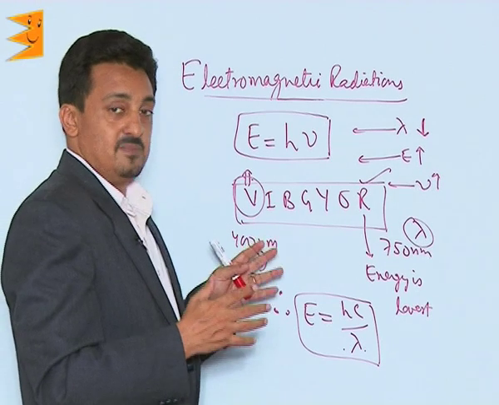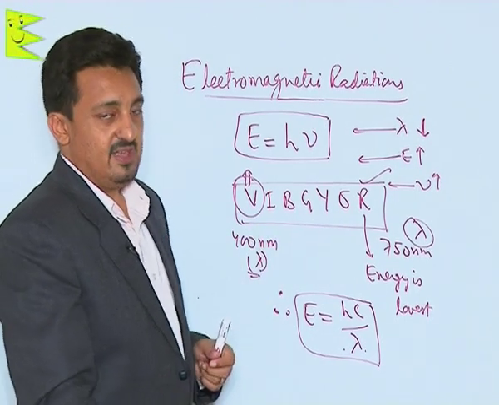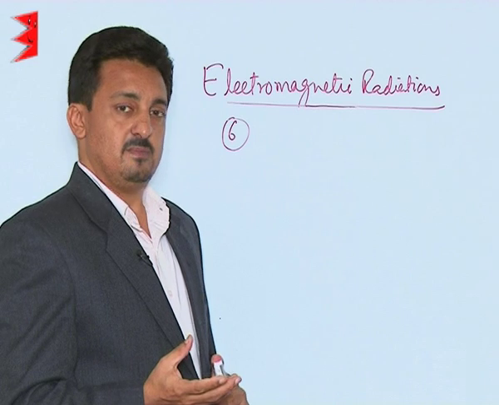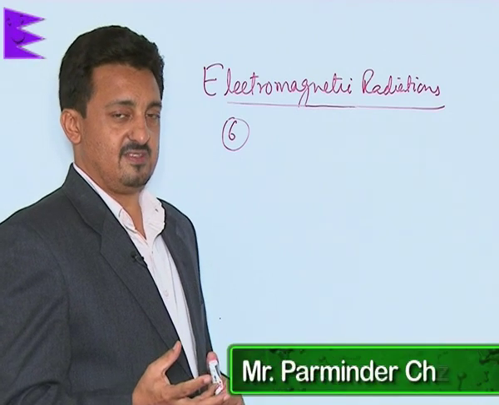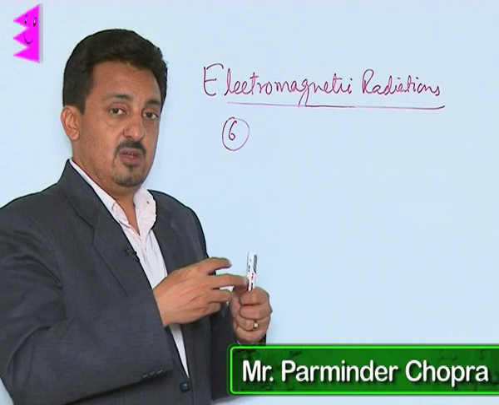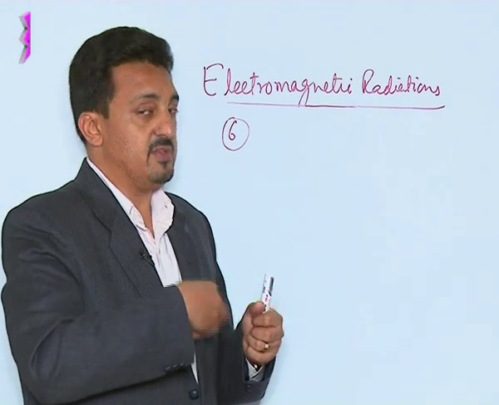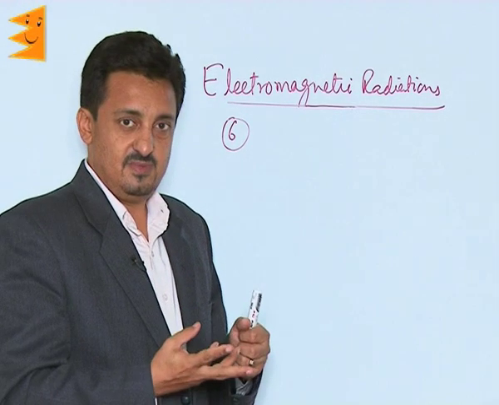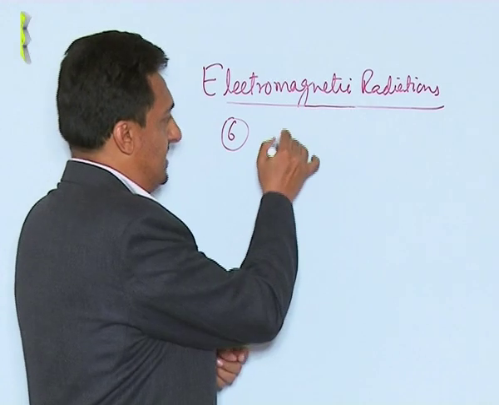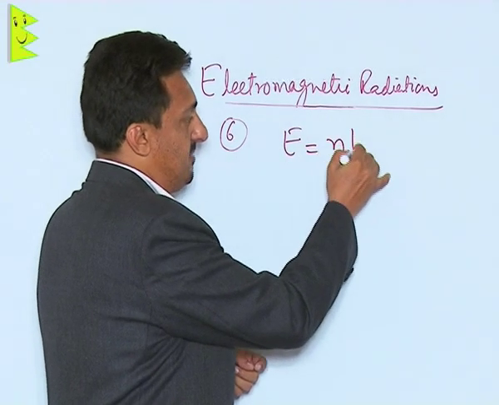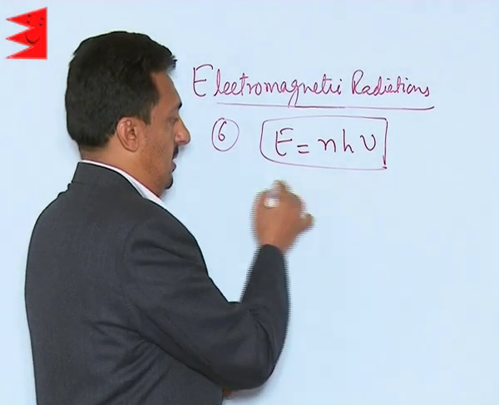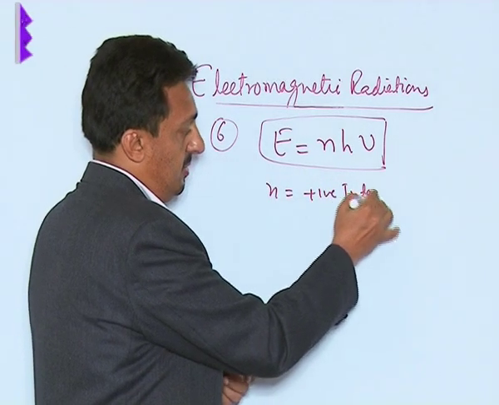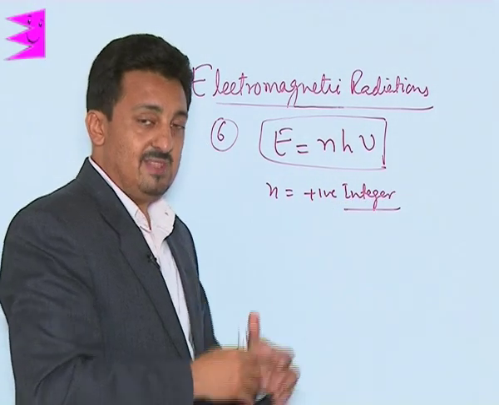Now after understanding this and making this clear, the next point in the EM radiation talks about something which is very different. The next point about the theory of electromagnetic radiations is that the quanta or the photons which are given out from the source are always given out in integral multiples. It means that E will be n times h nu, where n is any positive integer. Remember, they are always given out.